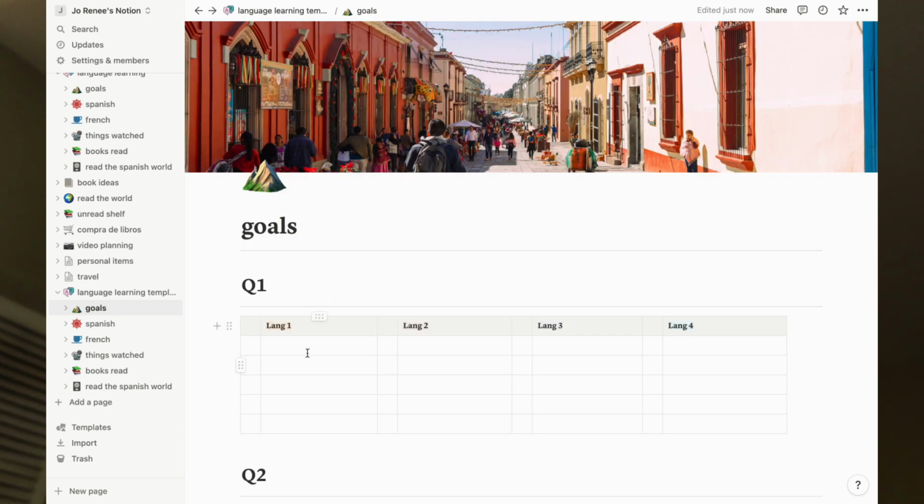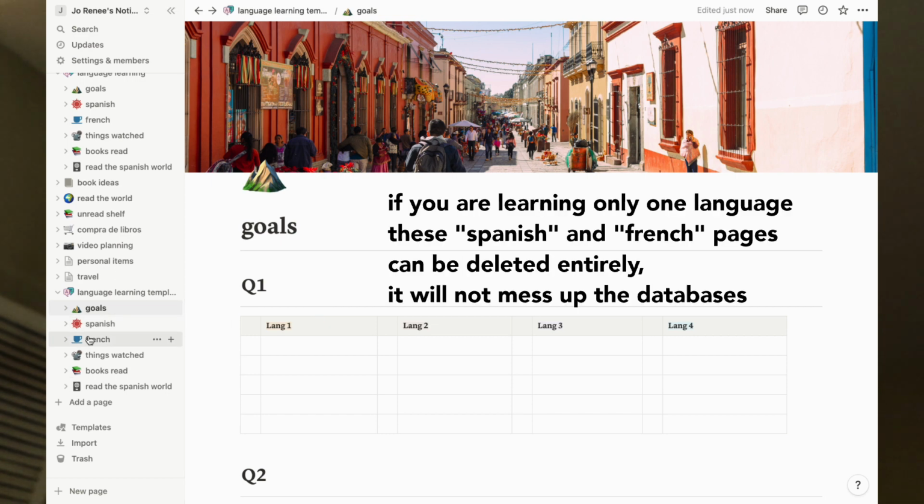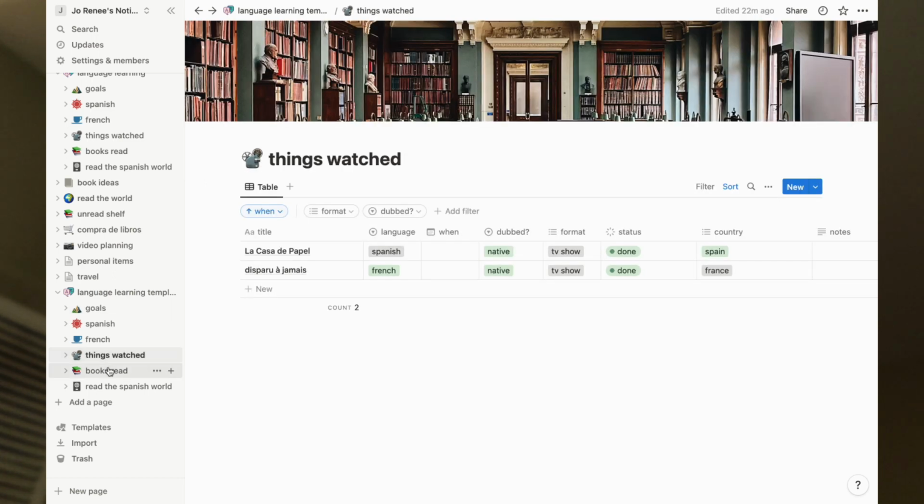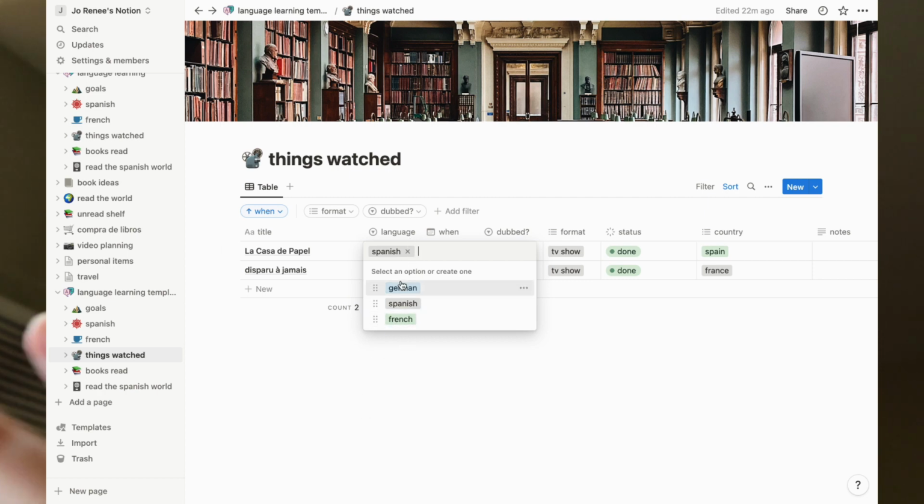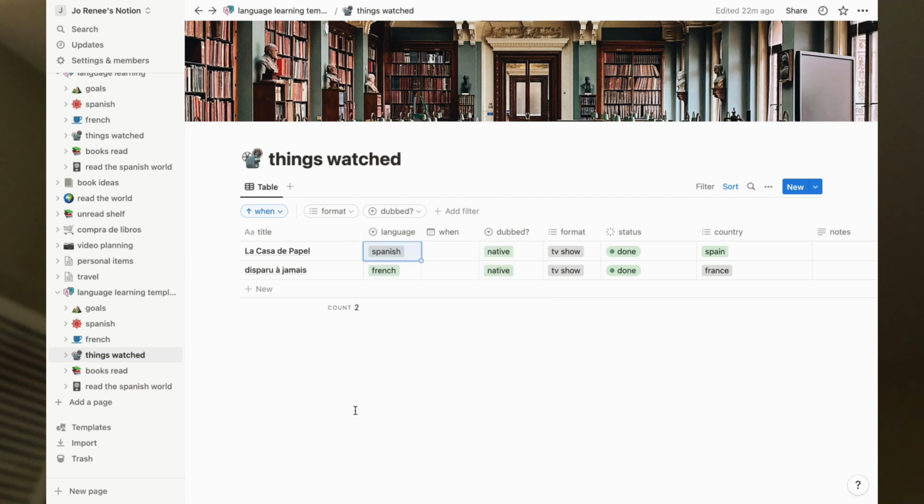That's pretty simple. Goals, you can delete columns here if you are learning a reasonable amount of languages. You can add columns if you are learning an unreasonable amount of languages. There are these language specific pages, but what you're actually going to want to probably focus on are these things watched and books read. So if you are learning multiple languages, you can customize this list here, and you can keep them all on this master list.